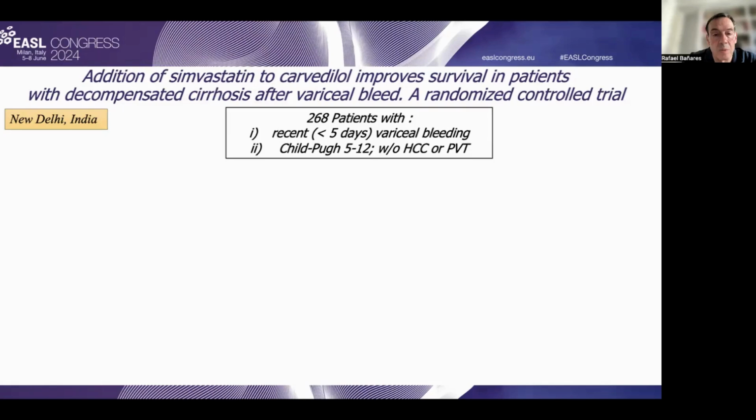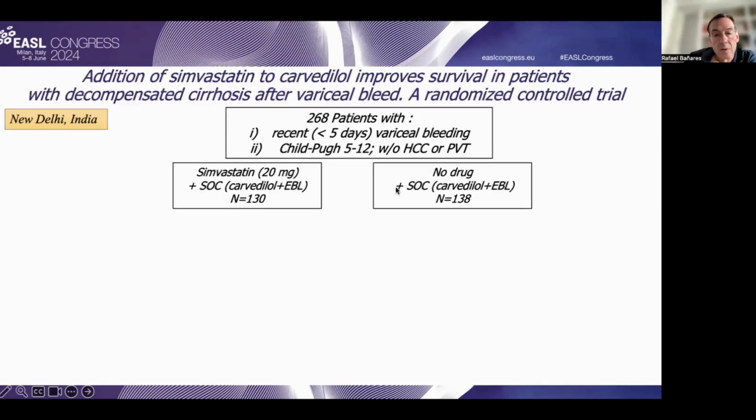The first is this randomized controlled trial performed in a unicentric setting in New Delhi, India. In this study, the investigators randomized around 300 patients with recent variceal bleeding and without hepatocellular carcinoma or portal vein thrombosis to receive a standard of care using carvedilol and endoscopic band ligation, or the association of simvastatin to the standard of care consisting, as I have said, of carvedilol and esophageal band ligation.